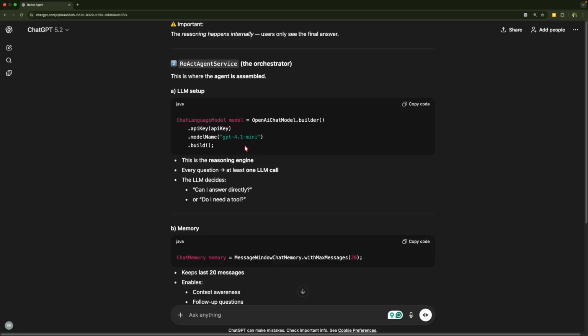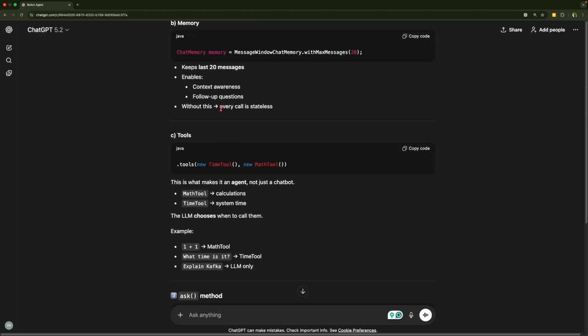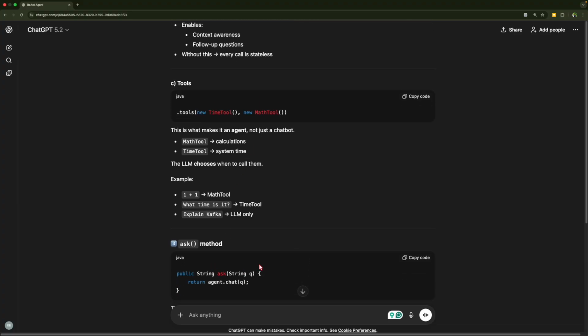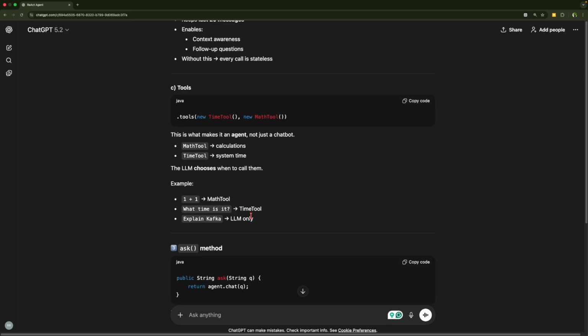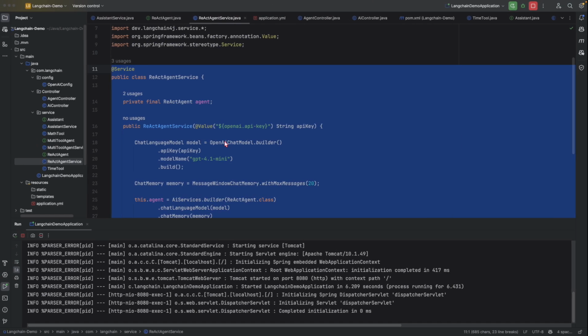So again, here first of all we need a model, an LLM model. Here we'll be using an LLM model that we have already seen, and then we also need the memory to keep the context in the conversation, and then we'll integrate the tools that we need for this agent to work better. And finally we will have an ask method that will call this agent to do its work.